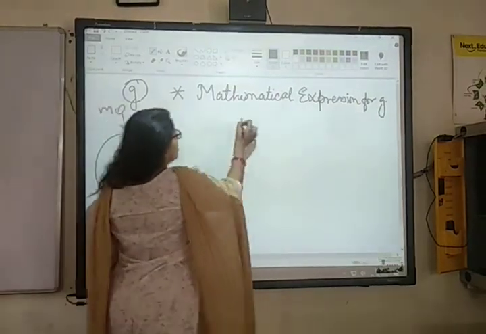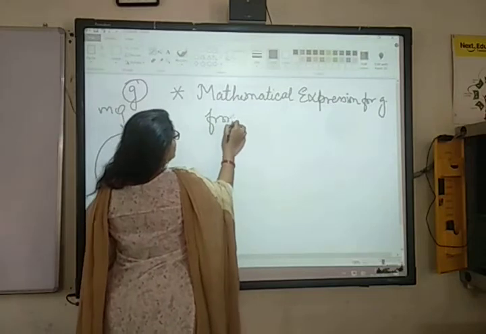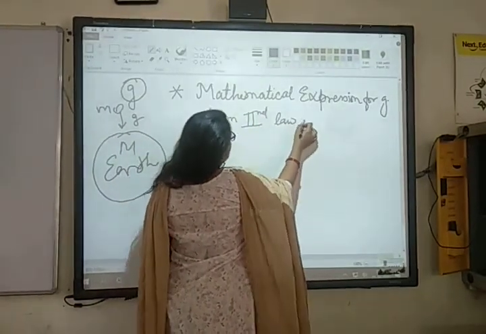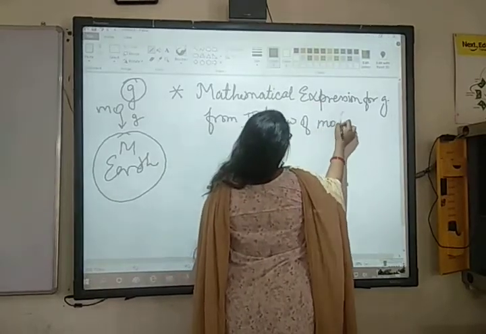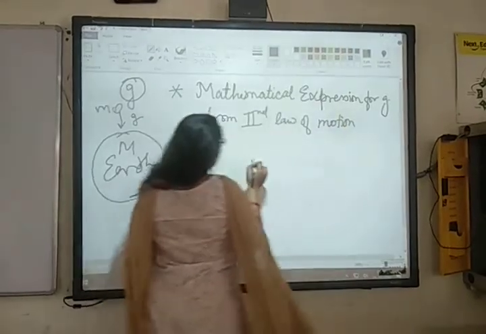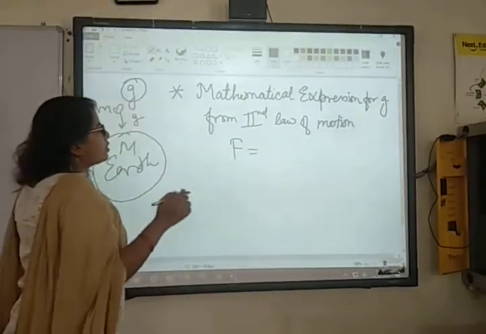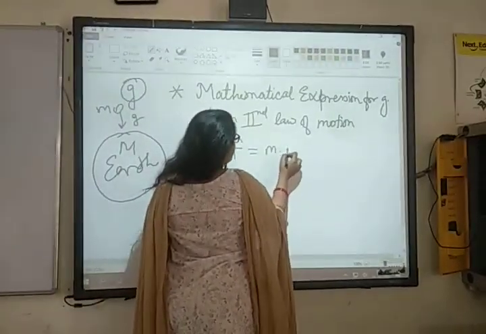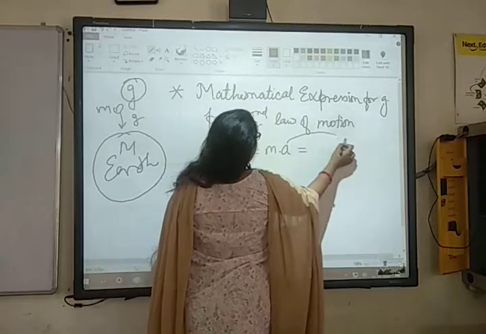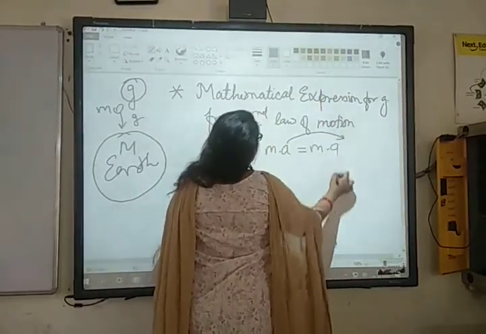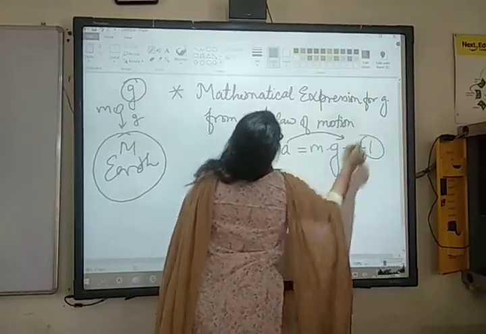So first of all, from second law of motion, what can we write? The force will be equal to how much? Second law of motion क्या होता है? F equals mass into acceleration, and here acceleration is small g, this acceleration due to gravity, so F = mg.